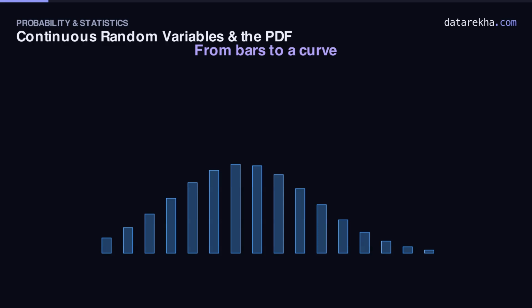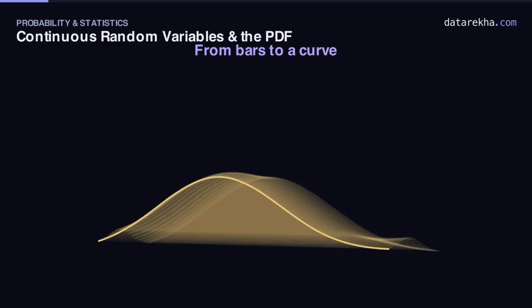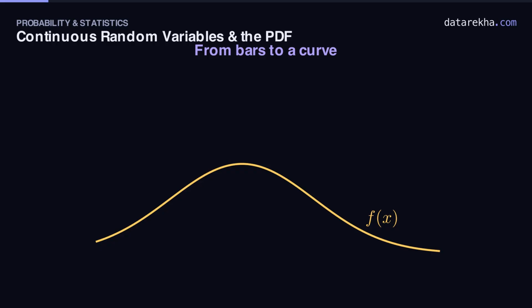Use more, thinner bars, each covering a smaller sliver of time. Keep shrinking the bars, and their jagged tops smooth out into a single continuous curve. That curve is the probability density function, the PDF, written f of x. It's the star of this lesson.